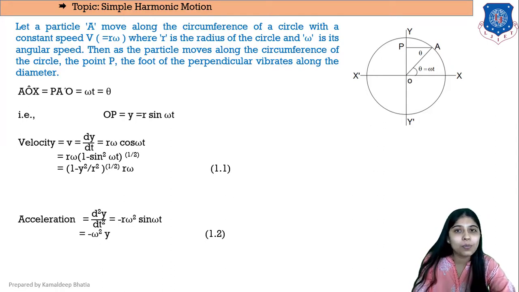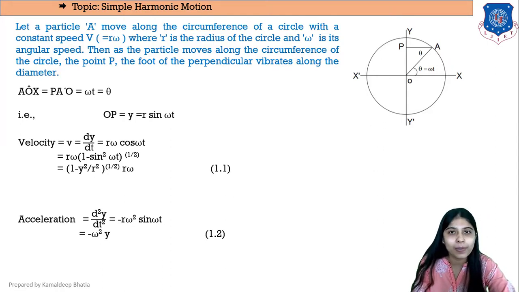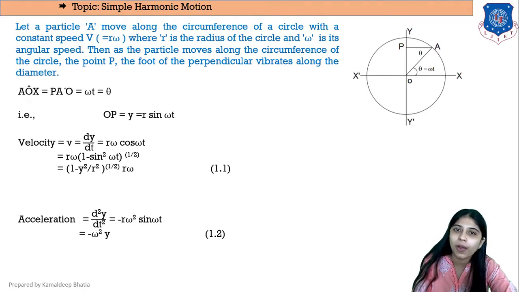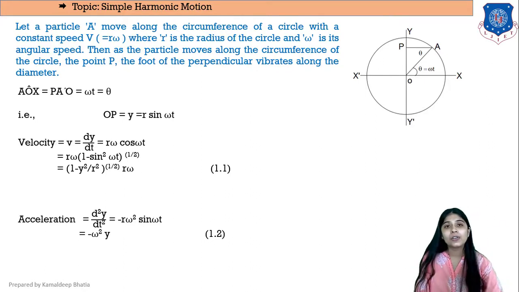Now r sin omega t represents the displacement of the particle. So if we substitute y instead of r sin omega t, we get acceleration in terms of displacement as minus omega square y. So these are the equations of displacement, velocity and acceleration in the case of simple harmonic motion.